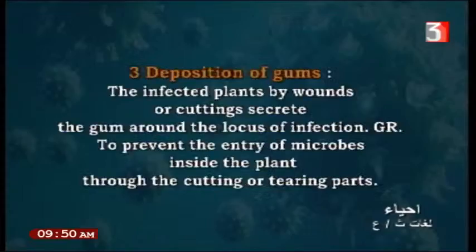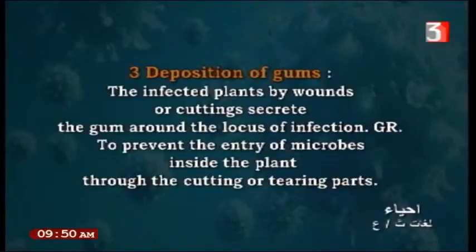Number three, deposition of gums. What is the gum? The plant infected by a wound or cutting secretes the gum. Like in humans, if there is a cut, the body produces platelets with the blood. These platelets prevent the bleeding or make the bleeding not happen.